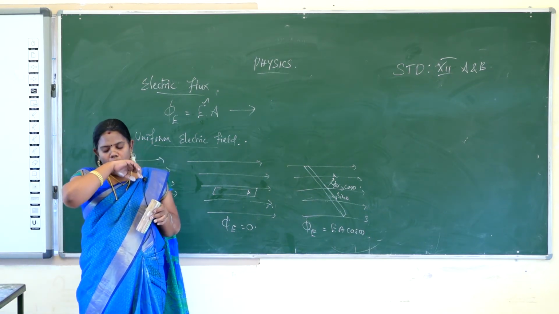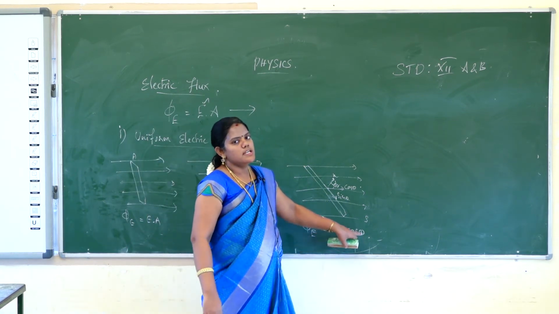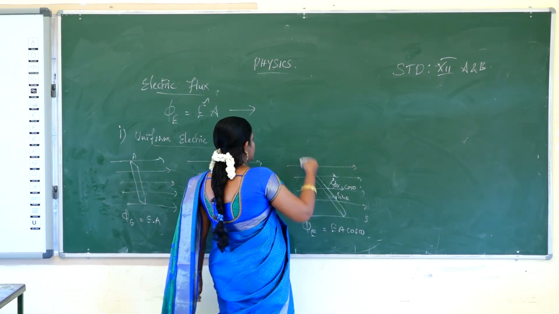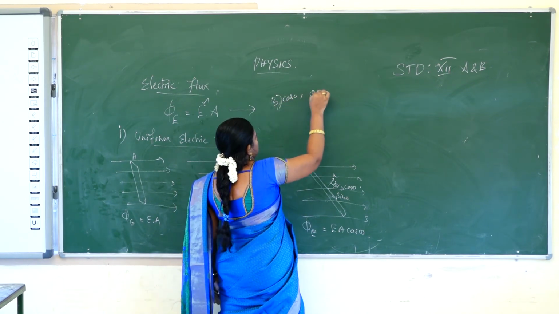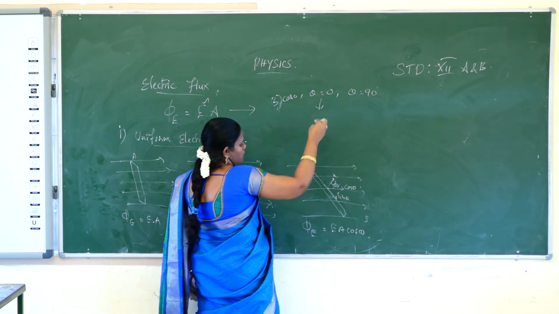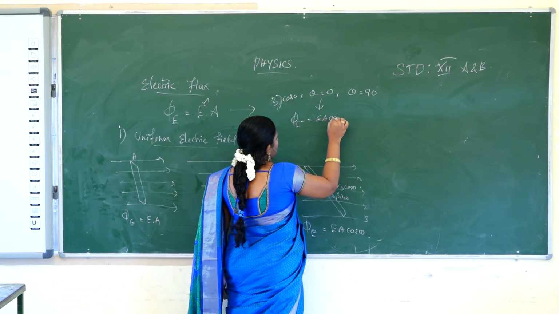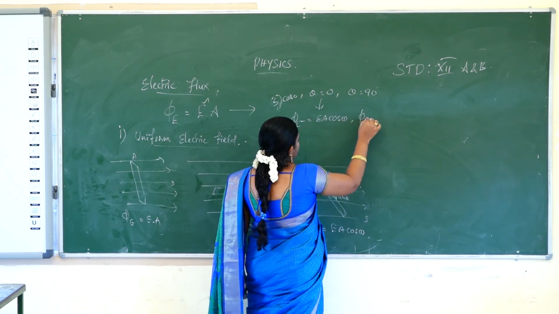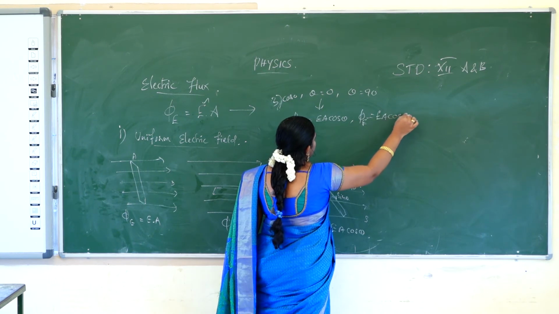In this case theta can have the value 0 or 90. We will consider the third case, theta is 0 and theta is 90. Suppose theta is 0, phi is equal to EA cos 0, and for 90, phi is equal to EA cos 90.